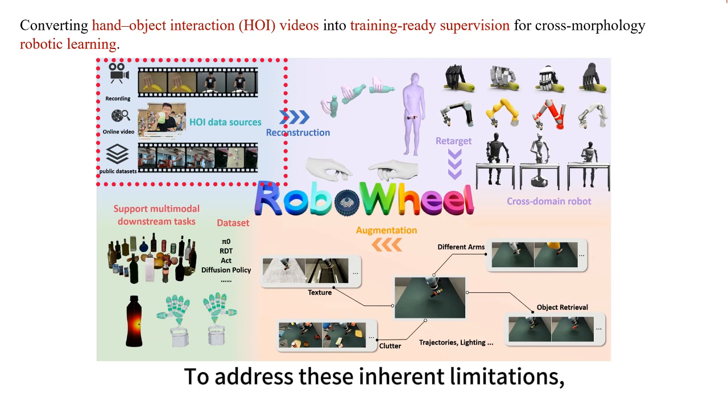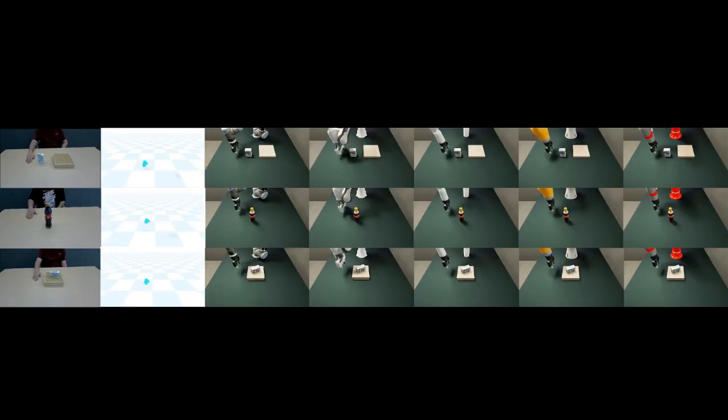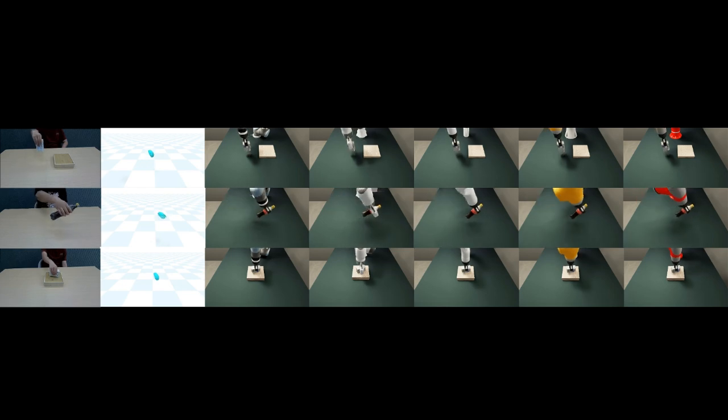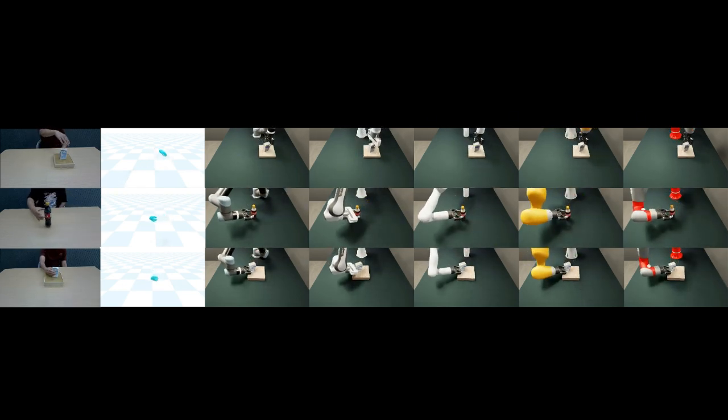To address these inherent limitations, we propose a novel paradigm that extracts trajectories with diverse human manipulation patterns from hand-object interaction videos and thereby converts such visual data into training data for cross-morphology robotic learning.